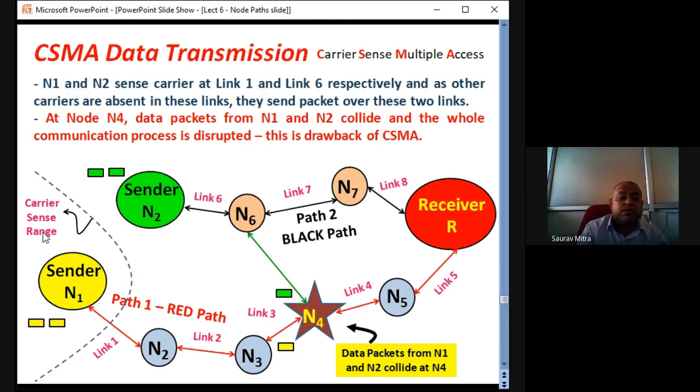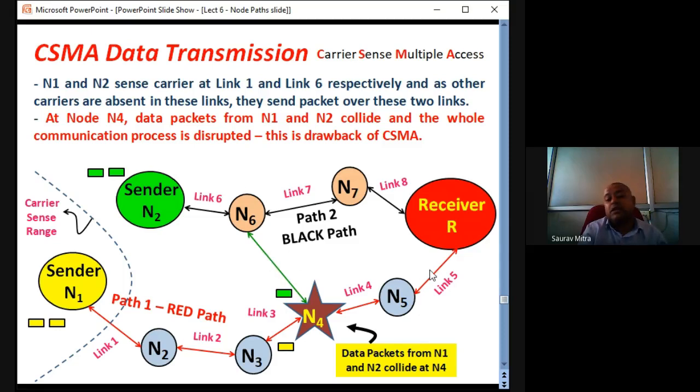When sender N1 tries to send the data, it doesn't check whether link 6 is free, because link 6 is not within the carrier sense range of sender node N1. Similarly, link 1 is not within the carrier sense range of sender N2. So N2 checks link 6, finds it free, and sends data over this route. Sender N1 checks link 1 and finds it free. Sender N1 also sends all the yellow packets through N2, N3 and N4. And there occurs a data packet collision from N1 and N2 at node N4.